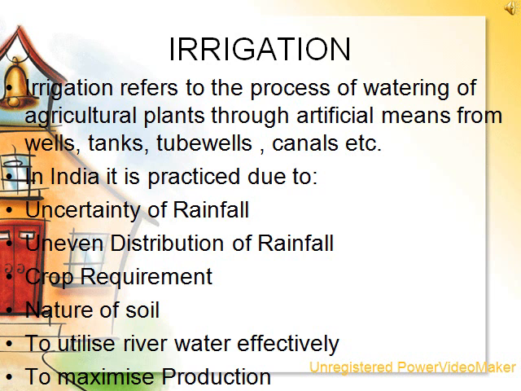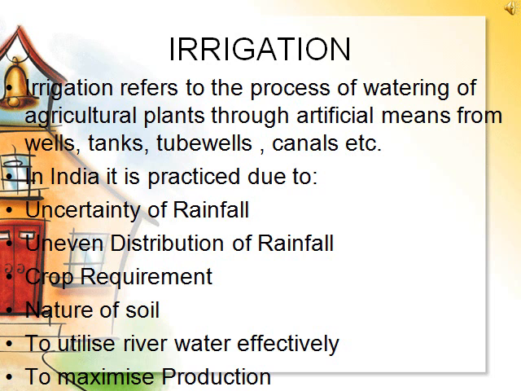The first point is uncertainty of rainfall. The rainfall in India is highly irregular in place and time. That is, normal rainfall is marked by wide fluctuations in different parts of the country. Sometimes the monsoon arrives early and at times it comes late.